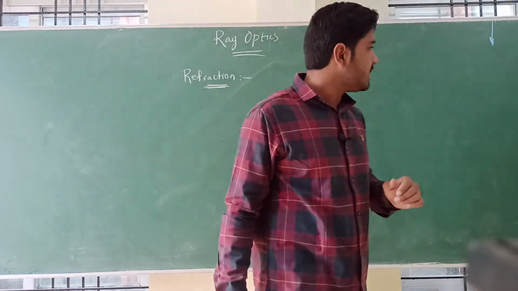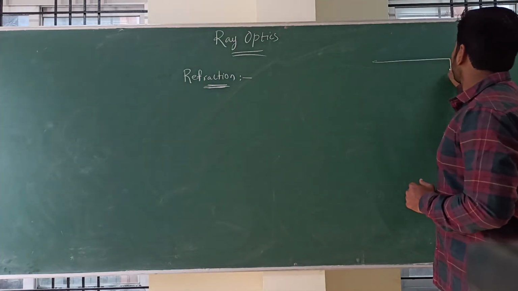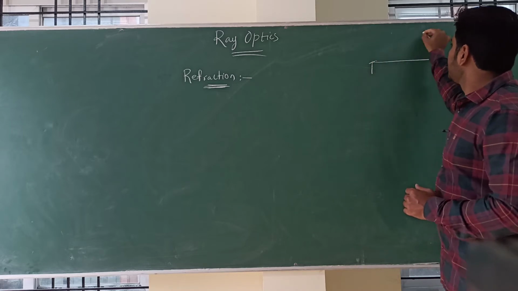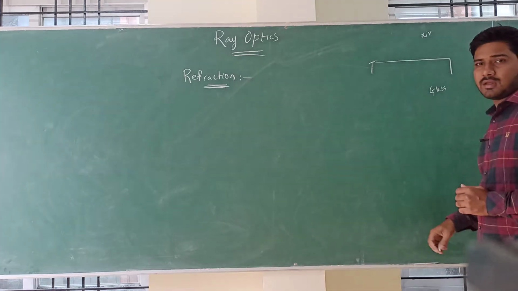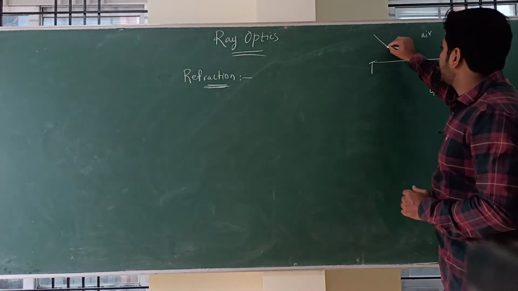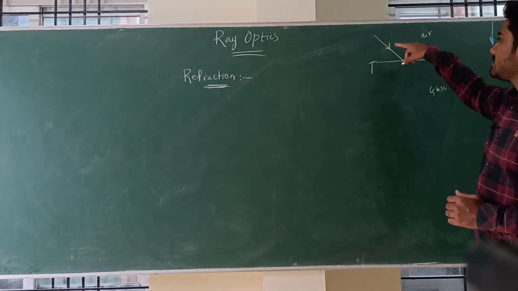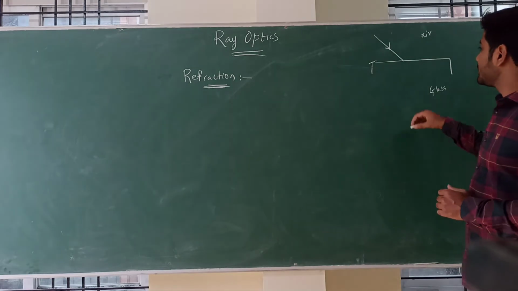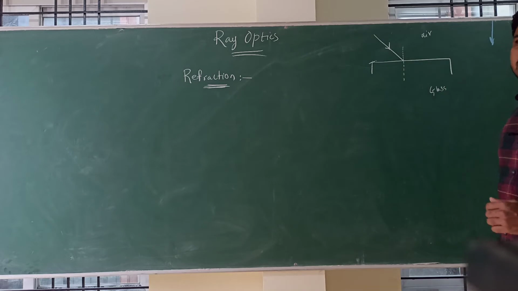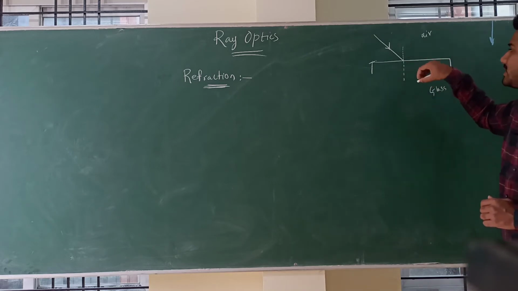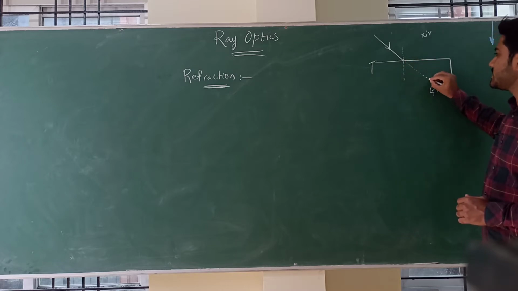Refraction. This is air, this is glass. And if I send one ray of light here, somewhere here, like this, I am making one ray incident here. If I draw the perpendicular to this surface, this ray should go in this direction.